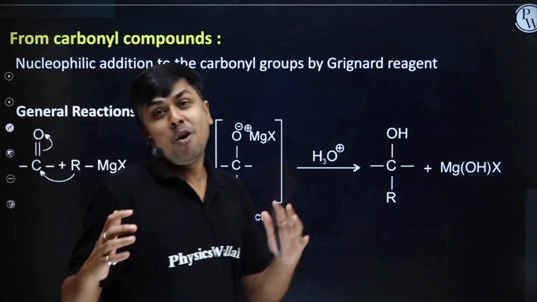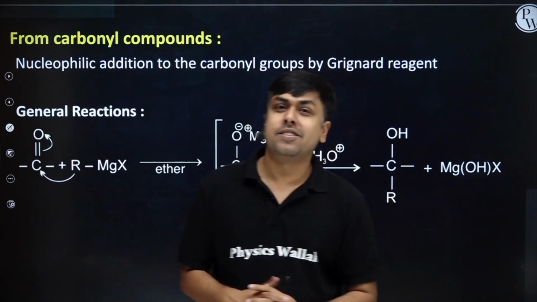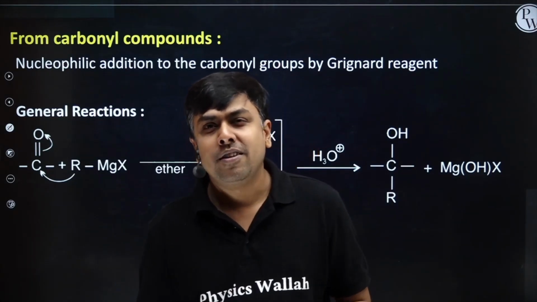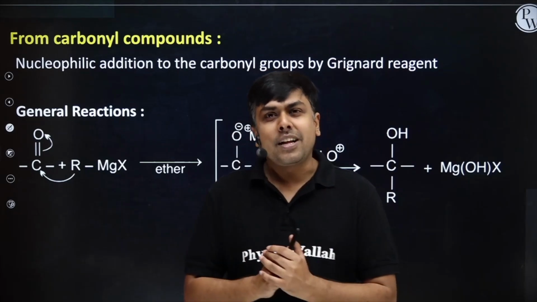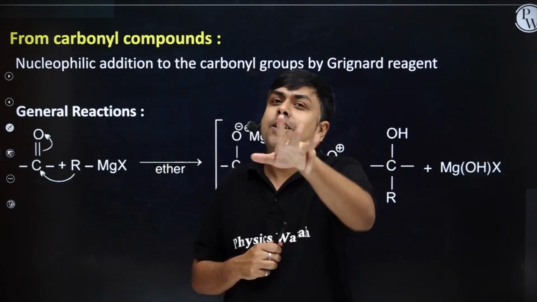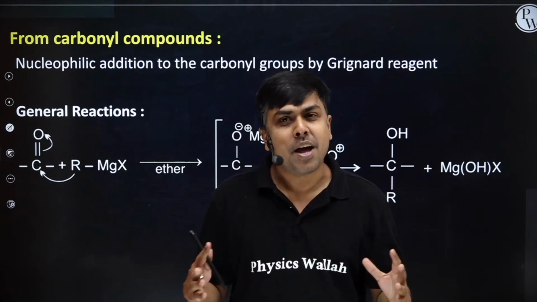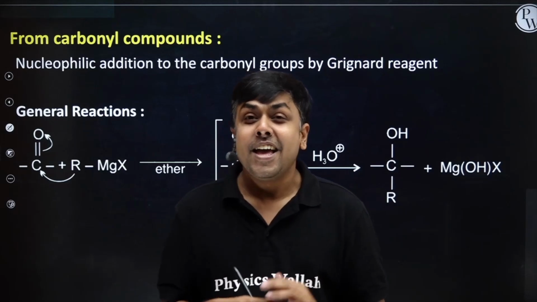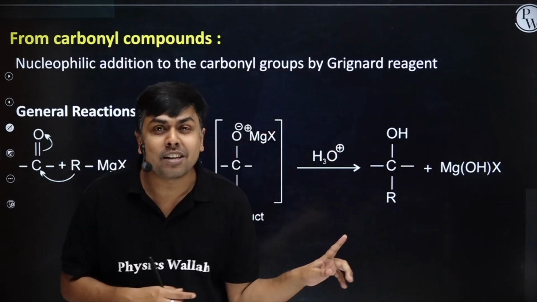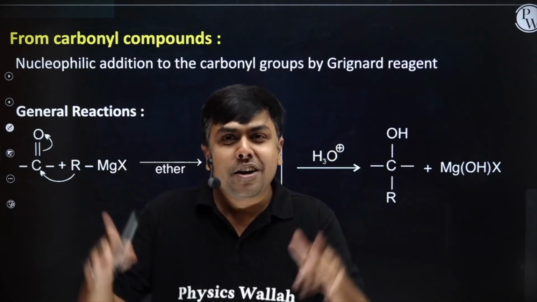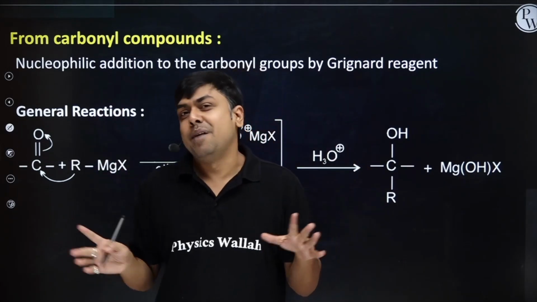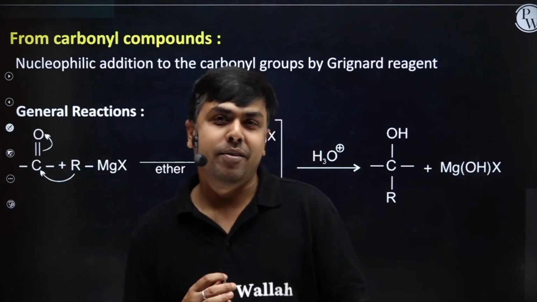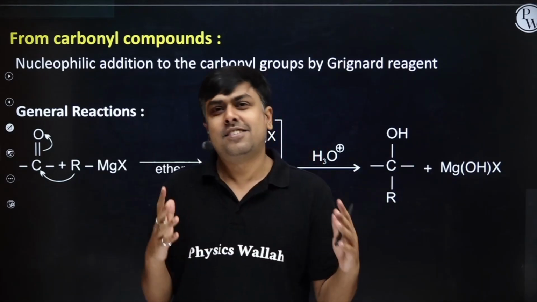Now, from carbonyl compounds, it's time to discuss the general method of preparation of alcohol from carbonyl compounds. Can we say this carbonyl compound is the oxidized product of alcohol, right? If I'm having a primary alcohol, the oxidized product is aldehyde. If I'm having a 2-degree alcohol, the oxidized product is ketone. So if I do the reduction of a carbonyl compound, I am going to get either primary alcohol, secondary alcohol, or even sometimes 3-degree alcohol. Let's talk about this.